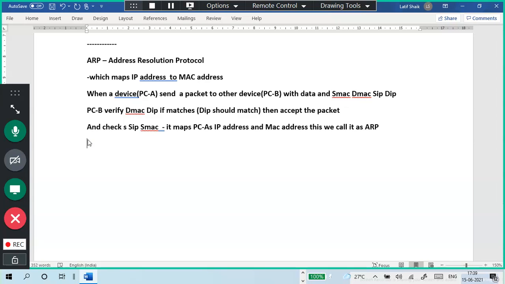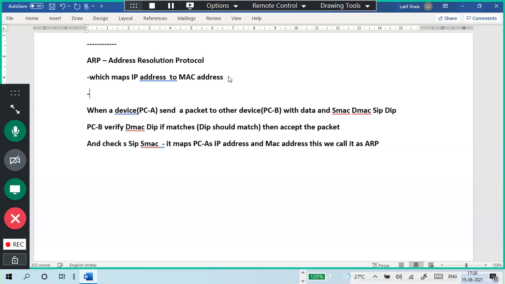Okay, so what is Address Resolution Protocol? It maps IP address to MAC address. When a device, a PC, laptop, everything comes under here only, receives